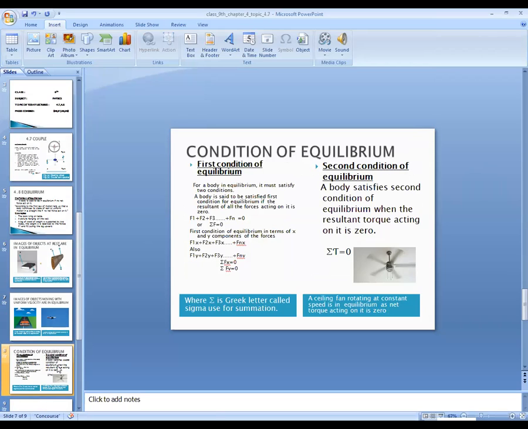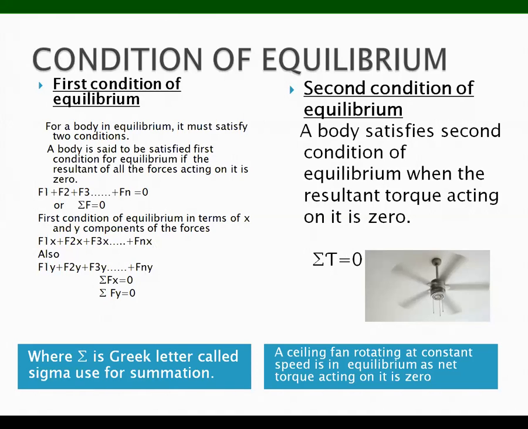We talked about where the bodies will be in equilibrium, but now we will talk about the first condition. There are two conditions of equilibrium. One is called the first condition of equilibrium, and the other is called the second condition of equilibrium. A body which is in equilibrium must satisfy these two conditions.